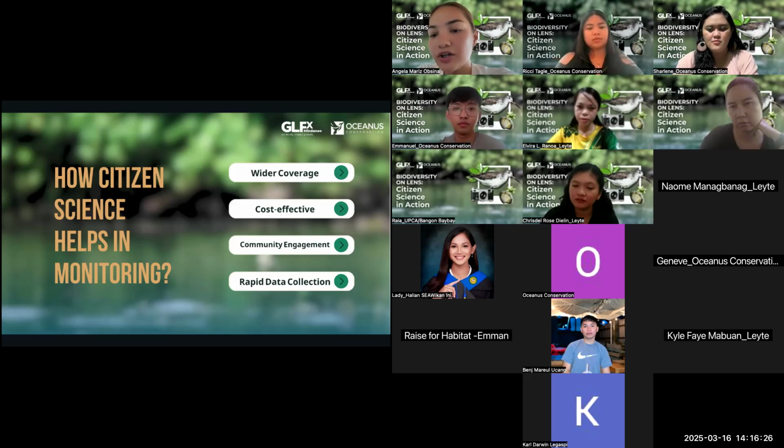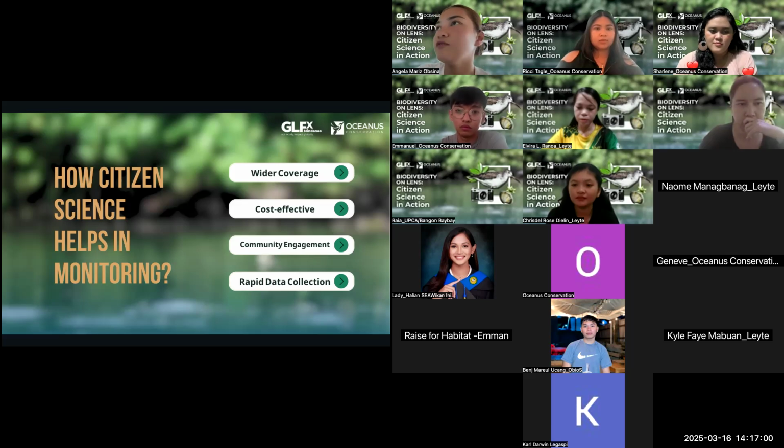The next is cost effectiveness. Most scientific assessments or monitoring involve a lot of equipment, like you are required to have certain things to do the assessment. But what's nice about citizen science is that it's designed to be very simple, effective, and accessible to the local community, to anyone who wants to join a citizen science activity.